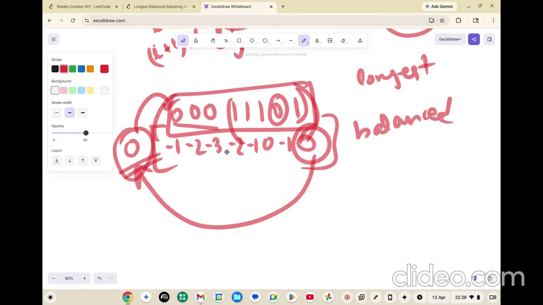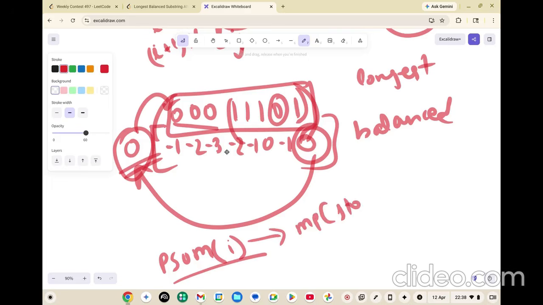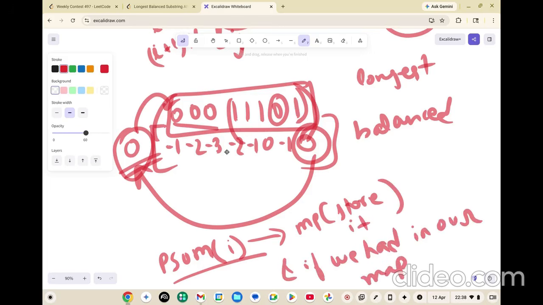So what we do is we create the prefix sum. In future, in any contests or online assessments, you might get these types of problems where you simply have to think that if I have got a prefix sum, I will store it, right? We will store it, and if it is already in our map, then that is the first occurrence.